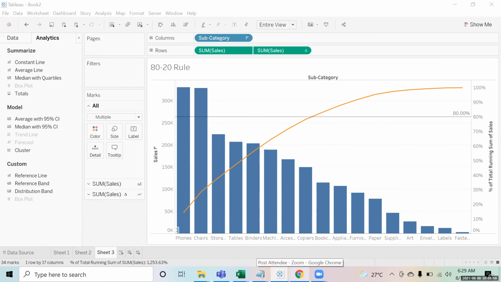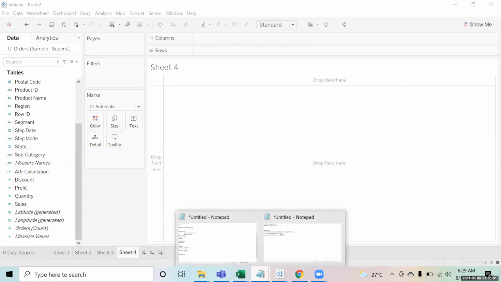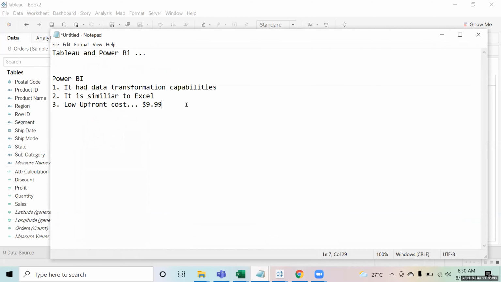See, basically LOD stands for level of detail. Level of detail means at what level you want to represent your chart. So basically we have the formulas, like include, exclude.